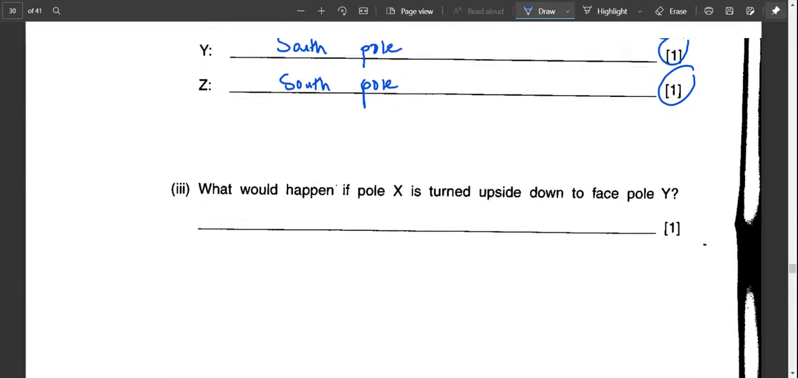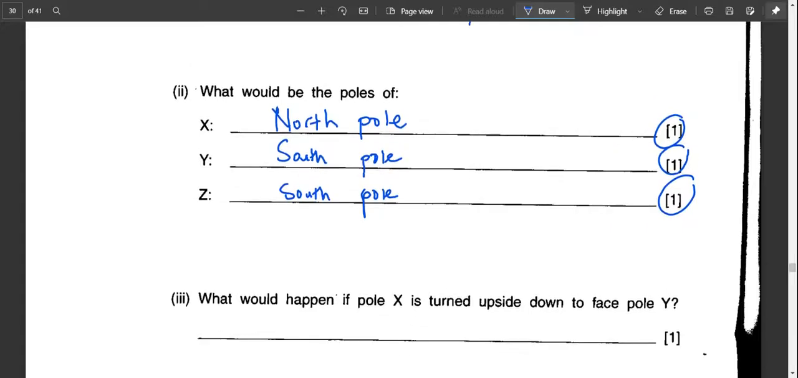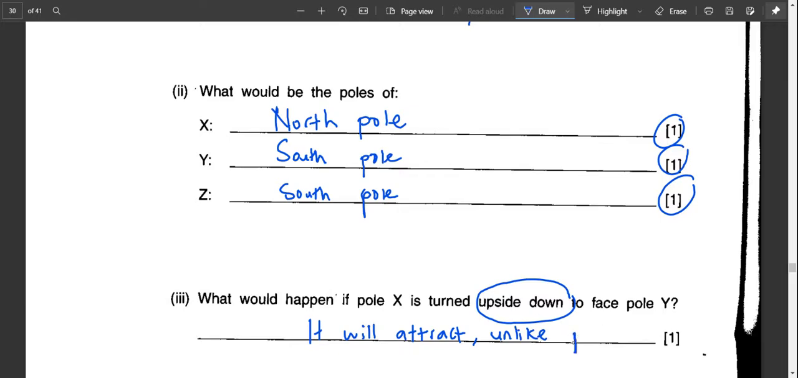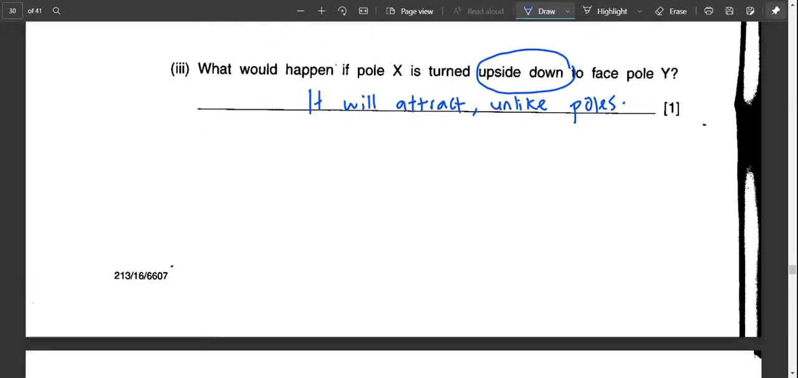What would happen if pole X is turned upside down to face pole Y? So if you just turn the face upside down, it will attract. Simple. If the same face repels, then if you just turn it upside down, it will attract. Can just add on, not necessarily because it's only 1 mark, but you can add on. You can just say it will attract because they are unlike poles.